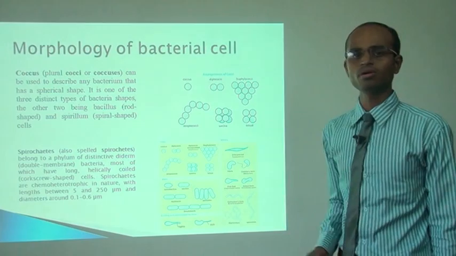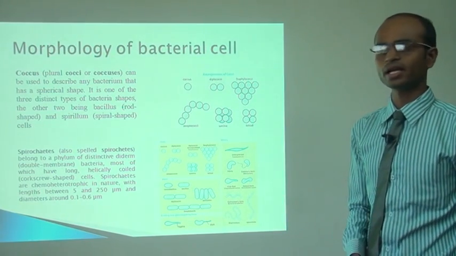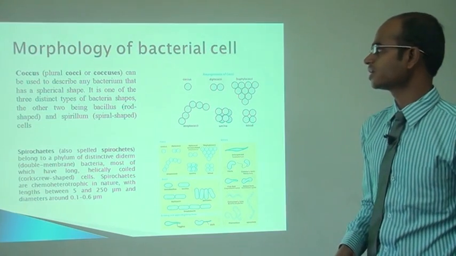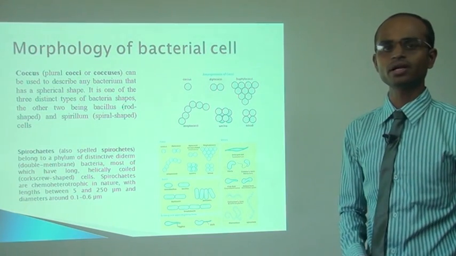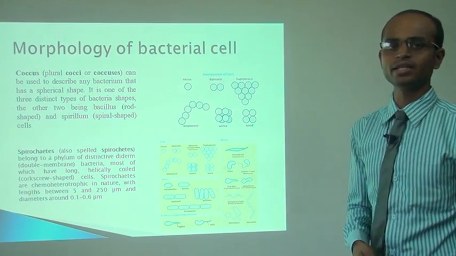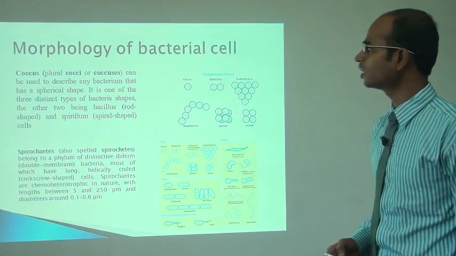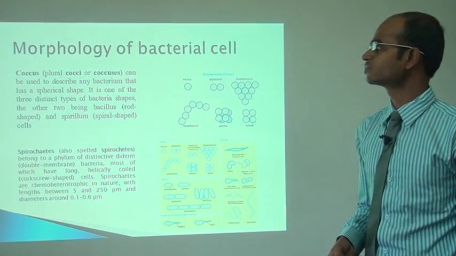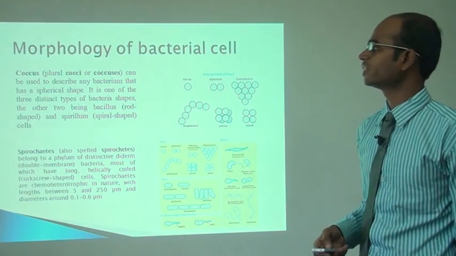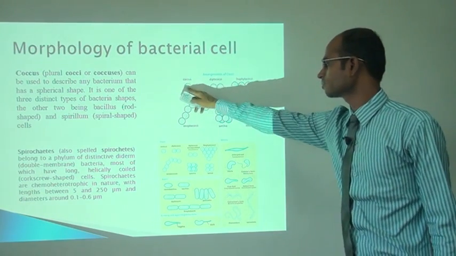Now, morphology of the bacterial cell. Bacteria have different sizes and shapes. According to different size and shape, we can identify their structure and their species. Now, coccus can be used to describe any bacterium that has a spherical shape. As you can see here, this one is coccus.